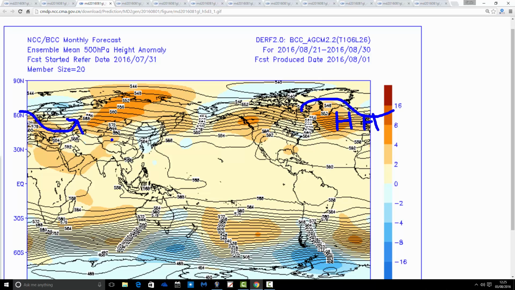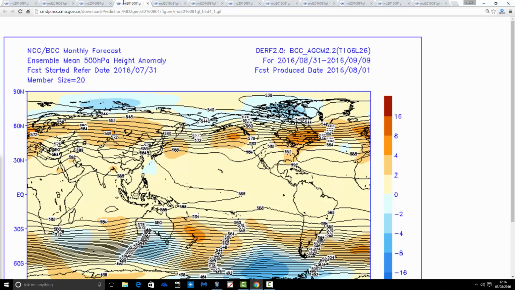I'm not sure it would necessarily be a heat wave type scenario, because the flow is still generally coming in off the Atlantic, from a west, northwesterly type direction. So I suspect the weather is settling down. It's probably turning drier, and temperatures will probably be lifting up a bit, but it's not a heat wave, just lifting up to near normal temperatures. Nevertheless, that is quite a pleasant end to August during that final 10 days of the month.